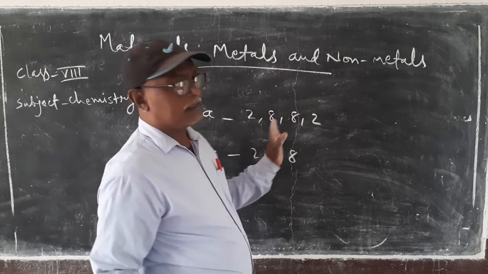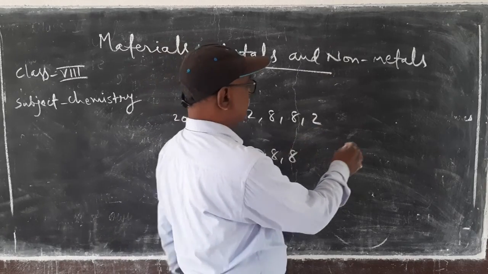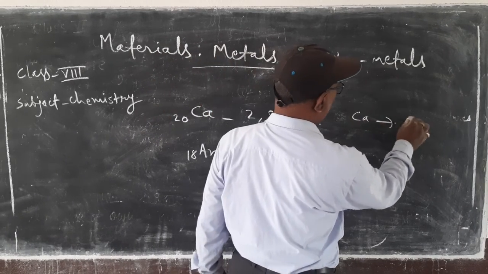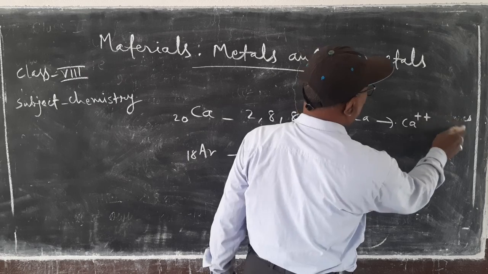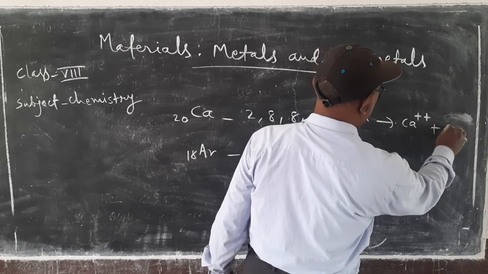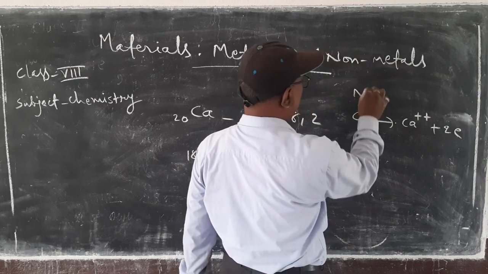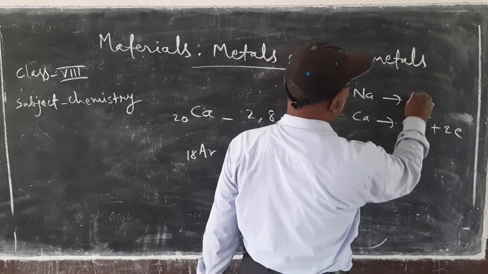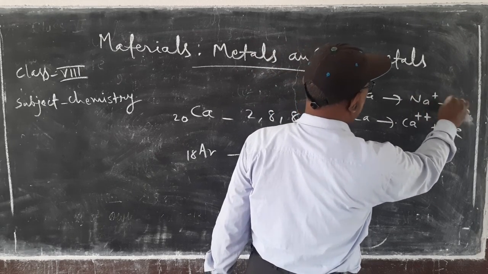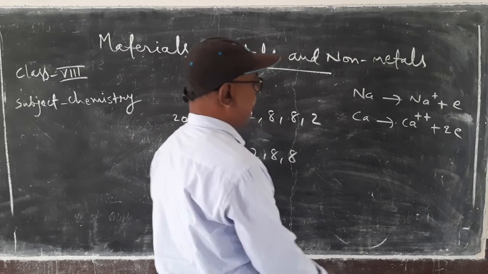If calcium releases 2 electrons, then calcium changes to Ca2+ plus 2e. Like sodium, when sodium releases 1 electron, it changes to Na+ plus e.